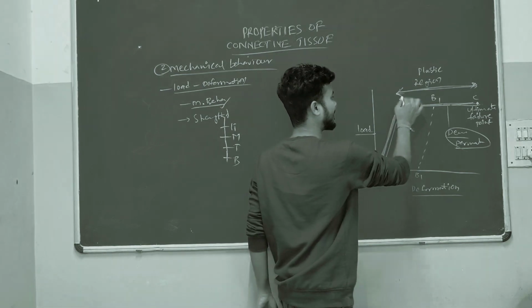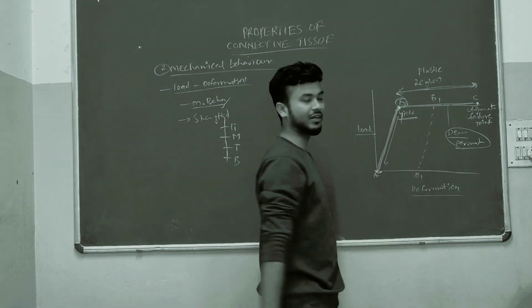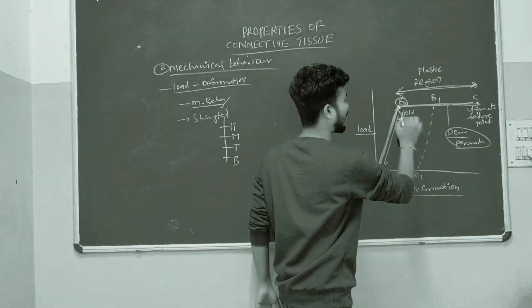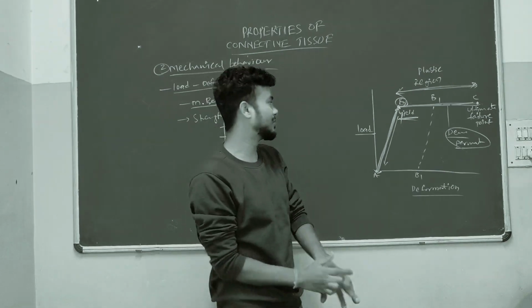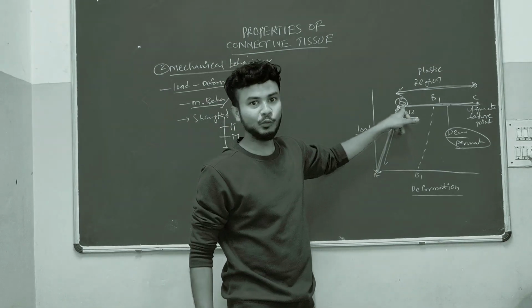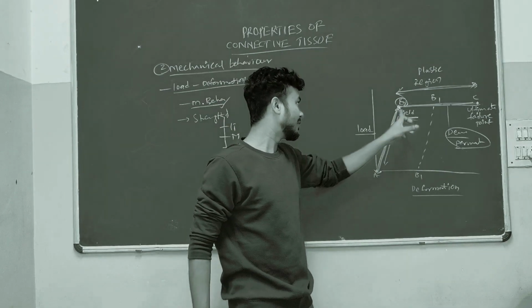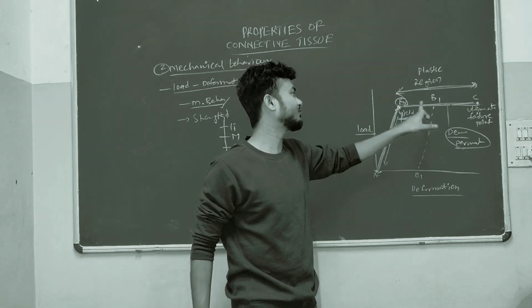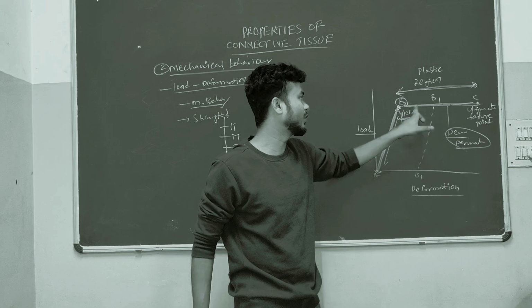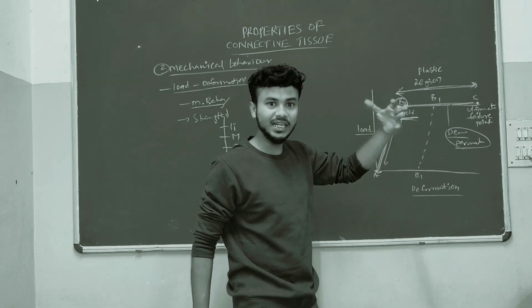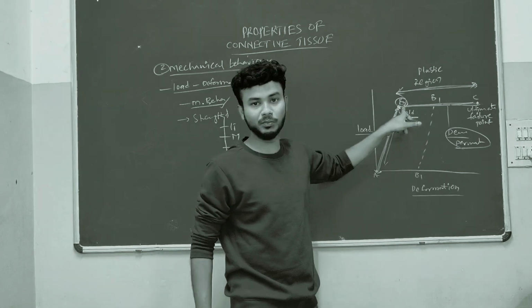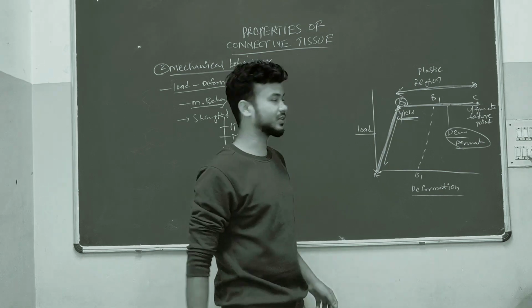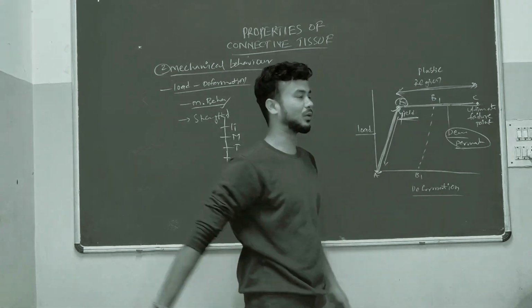Point B is nothing but the yield point. What is the importance of this yield point? This is the point where the tissue reaches the maximum level of its elasticity. After this yield point, whatever deformation occurs will not come back to the normal position. That's why the yield point is important.